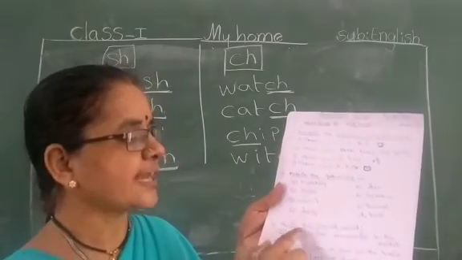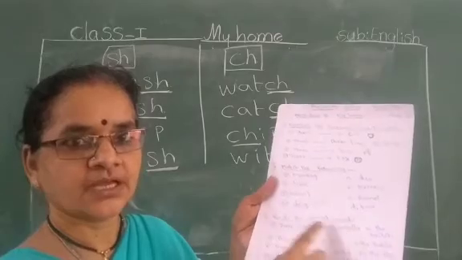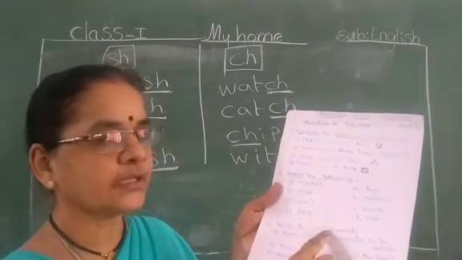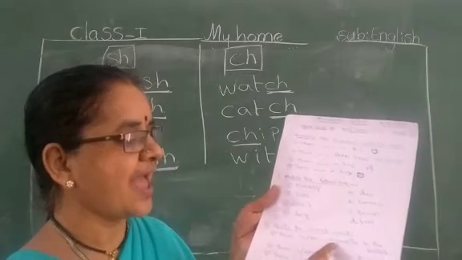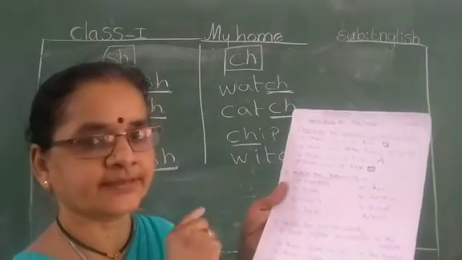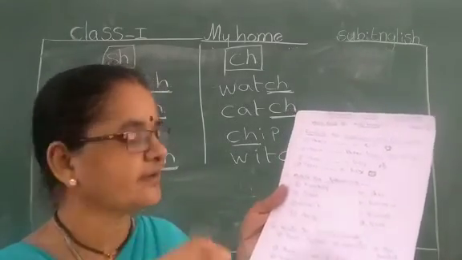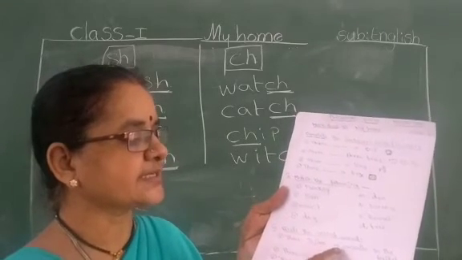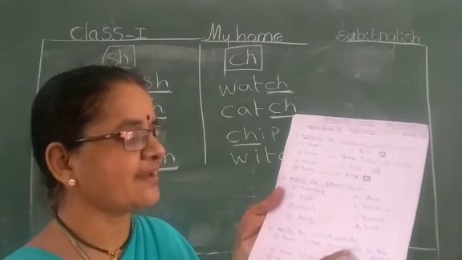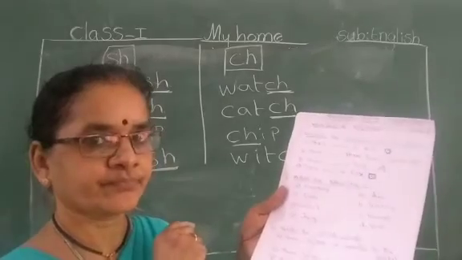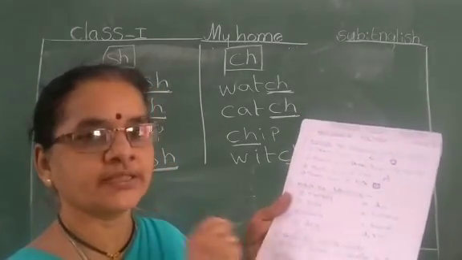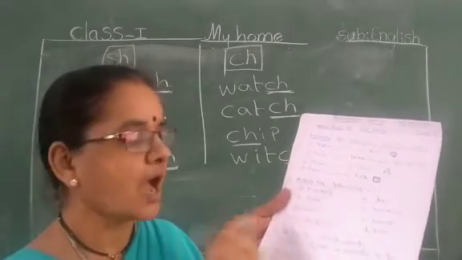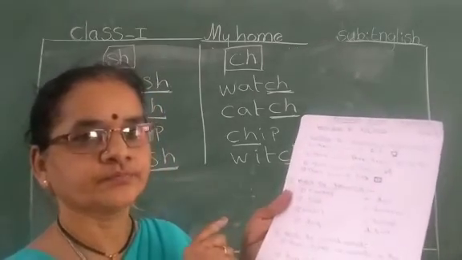Now, circle the correct word. There is or there are an umbrella in the basket. There is an umbrella. You think. Umbrella I gave. Not many.